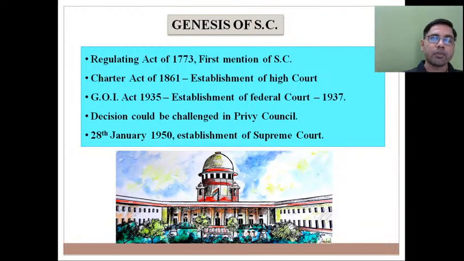So while discussing with you people the historical evolution of Indian Constitution, already I discussed about Regulating Act of 1773 और किस तरह से इस एक्ट के थ्रू कंपनी के मैटर्स में ब्रिटिश पार्लियामेंट का इंटरफेरेंस स्टार्ट होता है. So पहली बार जो मेंशन मिलता है सुप्रीम कोर्ट का आपको इंडियन हिस्ट्री में, that is in Regulating Act of 1773. But at that time only I discussed with you people that Supreme Court, its jurisdiction was limited till Calcutta presidency, and it will take up the cases only of those people who were native Britishers. जो नेटिव ब्रिटिशर्स थे, नेटिव इंग्लिश पीपल थे, उन्हीं के केसेस पे जुरिडिक्शन था सुप्रीम कोर्ट का.